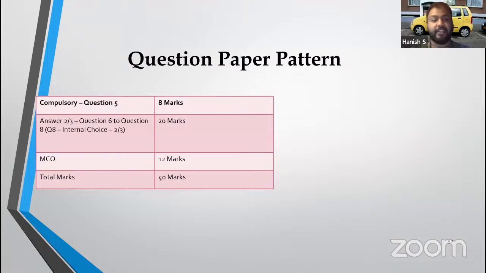Question 6, 7, 8, of that you have to answer two, and in these questions also there will be an internal choice. So we'll always think, valuation I will skip, input tax credit I will skip. Correct? It is not that input tax credit will be one of the questions. Whichever question is easiest, the topic which we don't know will be an option, an internal choice in that. So life will be miserable for us. Don't skip any topic because there are internal choices as well as external choices, so be careful about it.